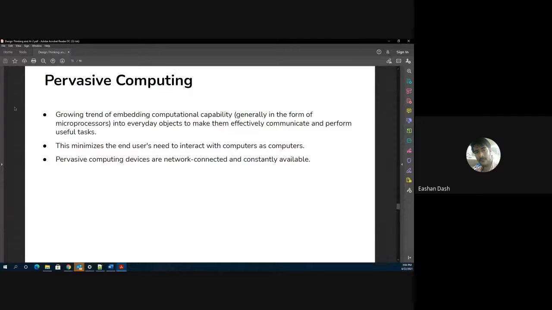So to put it formally out there, there's a growing trend of embedding computational capability, generally in the form of microprocessors. These are very tiny processors, okay, into everyday objects, to make them effectively communicate and perform useful tasks, which is ultimately to improve your day-to-day activities. Correct? This minimizes the need for users to interact with computers as computers.